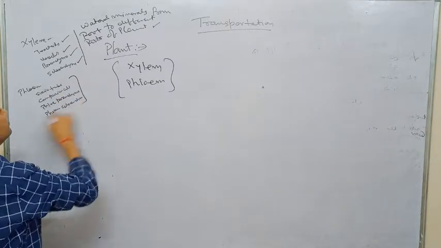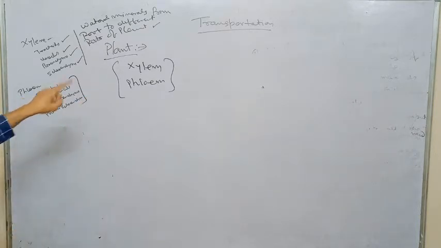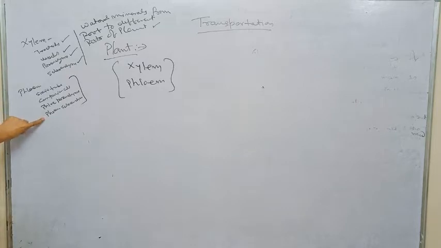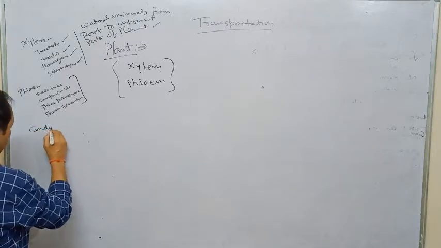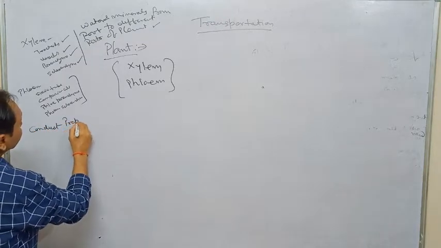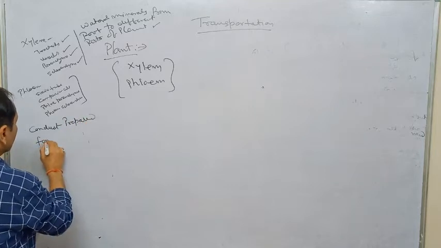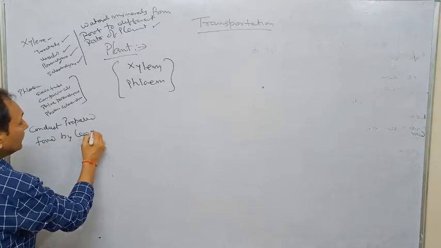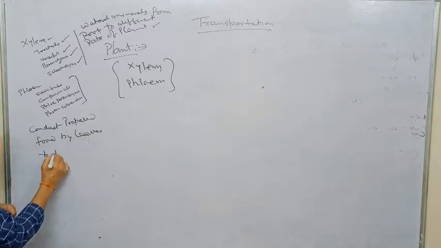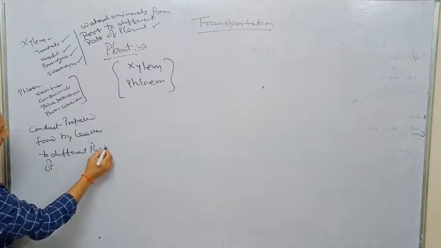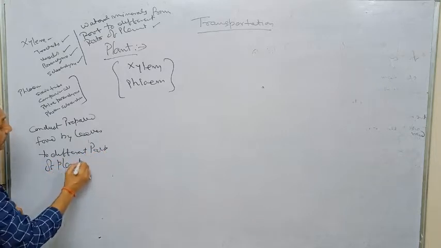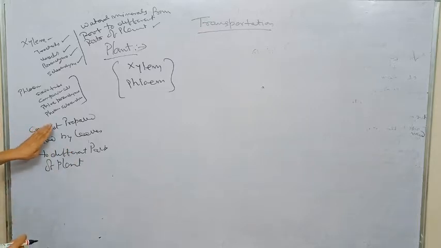Phloem is also a conducting tissue, also the vascular part of the plant, and it has sieve tube, companion cell, phloem parenchyma and phloem sclerenchyma. They are responsible for conducting prepared food from the leaves to different parts of the plant, and that is called translocation.